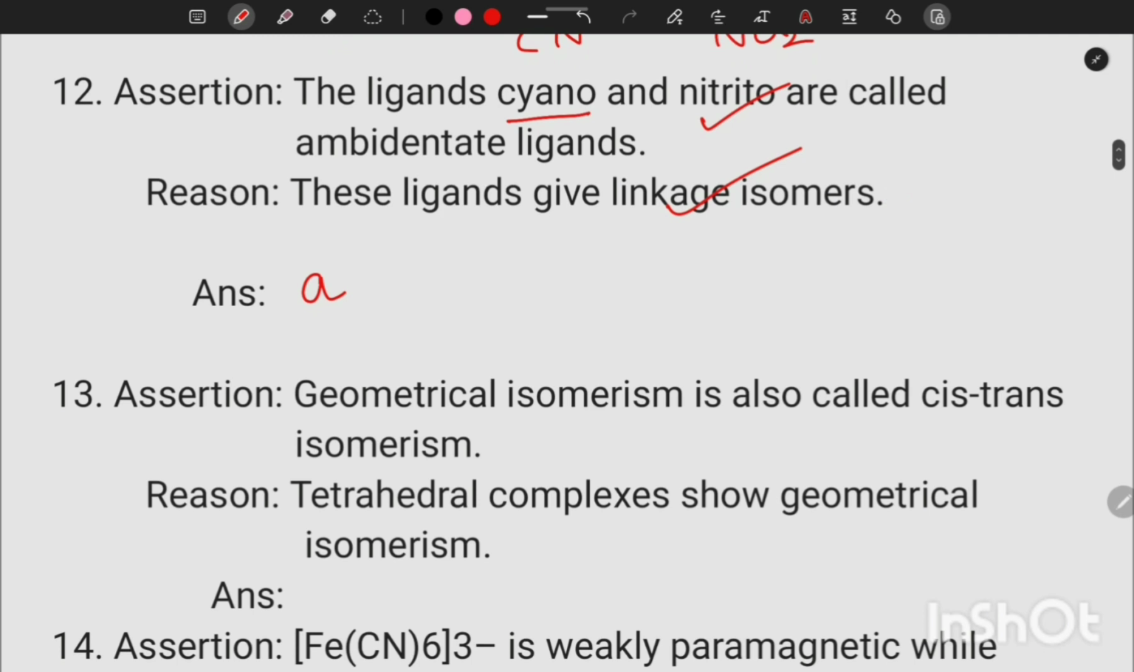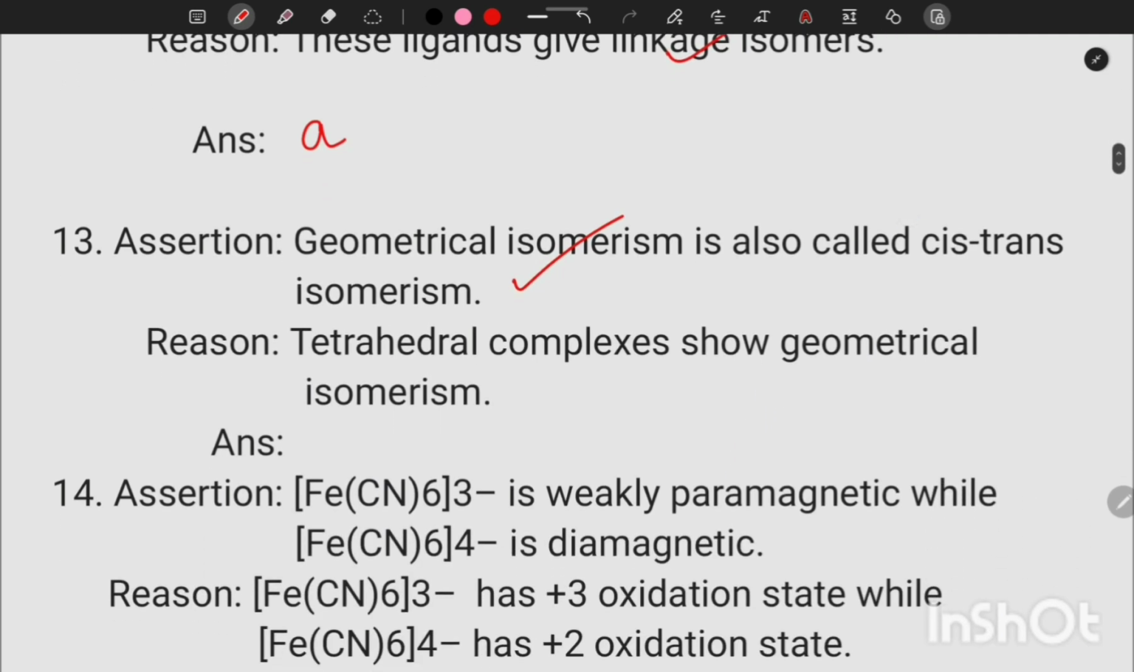Then next question. Geometrical isomerism is also called as trans isomerism. That statement is correct statement. Tetrahedral complexes show geometrical isomerism. That's wrong statement. For tetrahedral complexes, the relative positions are identical, so it cannot show geometrical isomerism. So assertion correct and reason wrong. Our option is C.